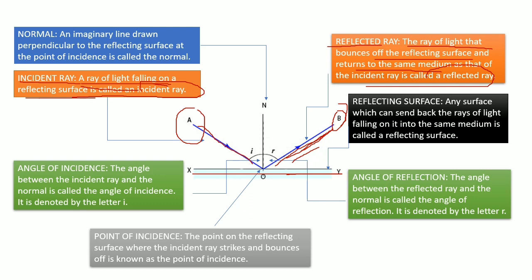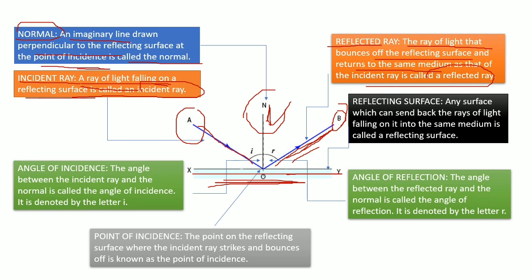Next we have the normal. Normal means this line. This line is called the normal line. It is an imaginary line drawn perpendicular to the reflecting surface. This normal line is perpendicular to this surface XY at the point of incidence. It is called the normal.